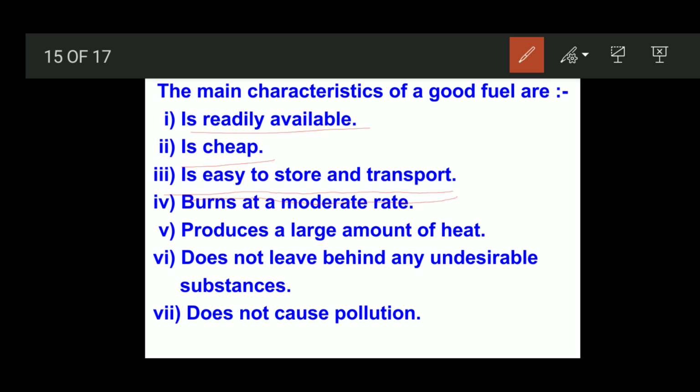Next, it burns at a moderate rate and produces a large amount of heat. It does not leave behind any undesirable substances, and the fuels we use should not cause pollution. Some fuels, when we burn them, may cause pollution.